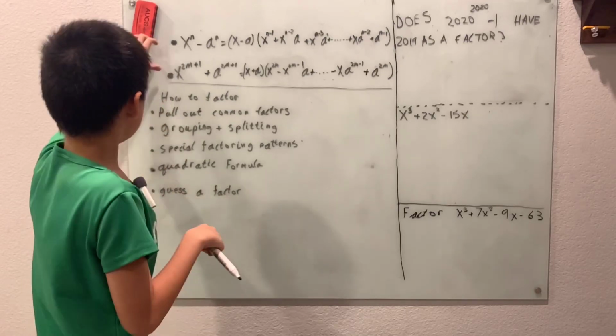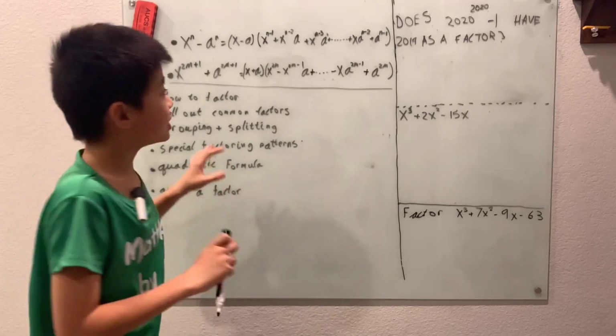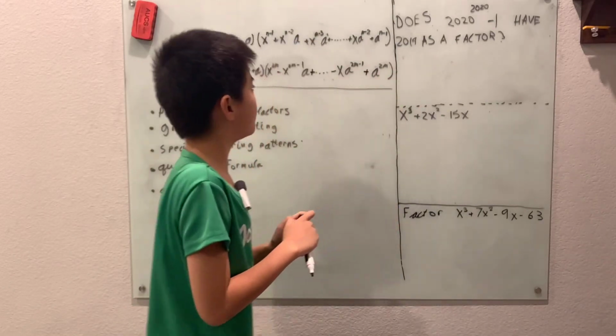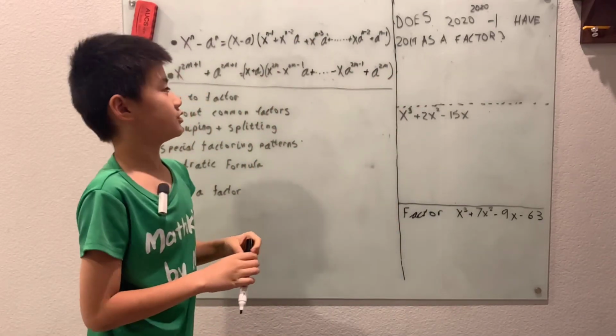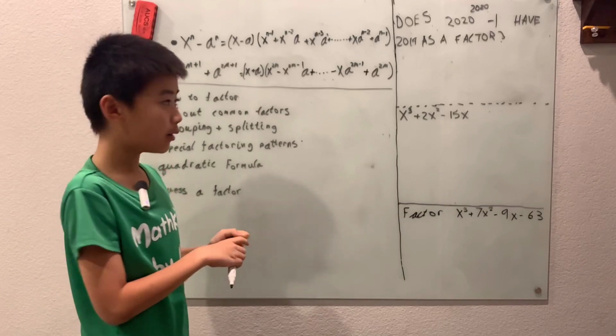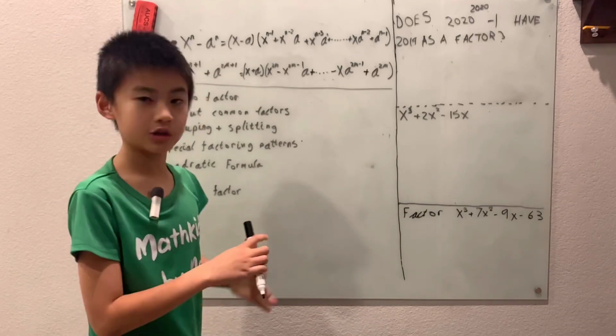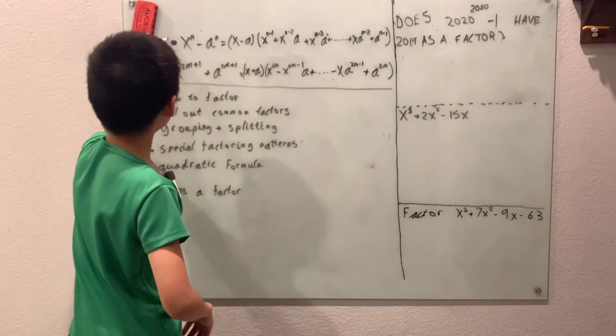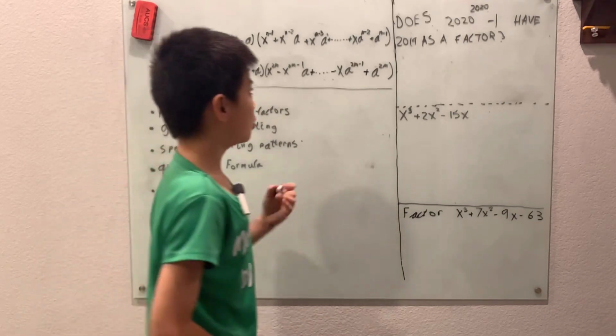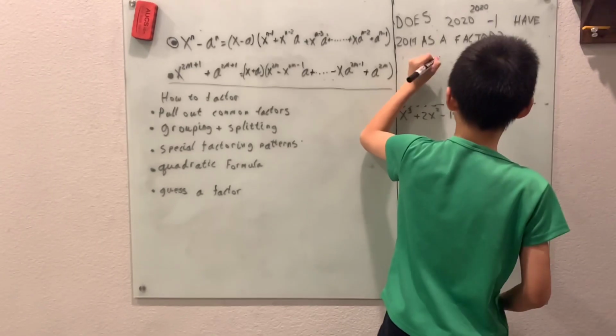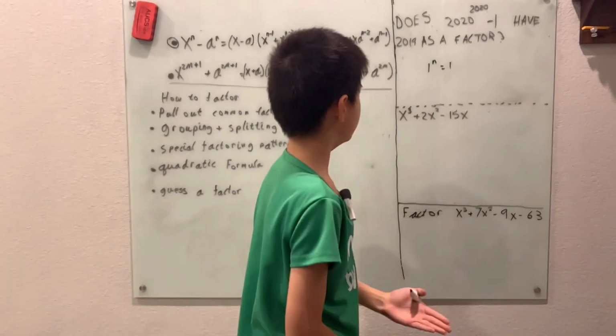So these are two quick little factoring tricks, and you can use that to do this first problem, which is, does 2020 to the 2020th power minus 1 have 2019 as a factor? Now you can use this first one right here, because, well, 1 to the anything power is always 1.